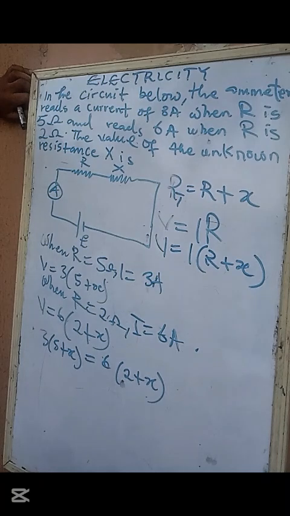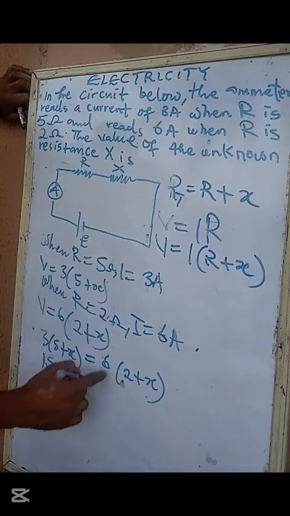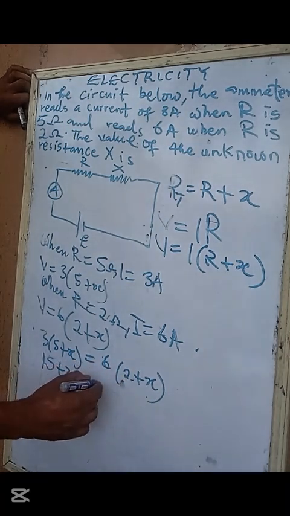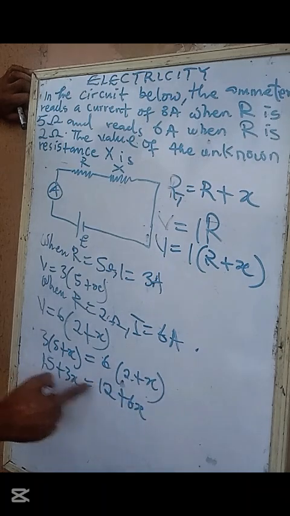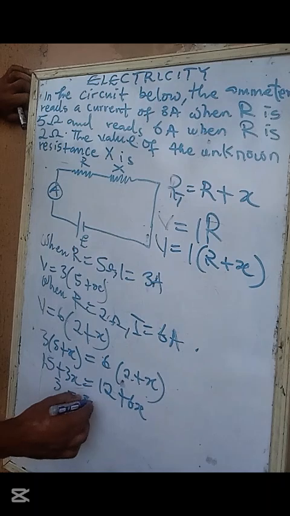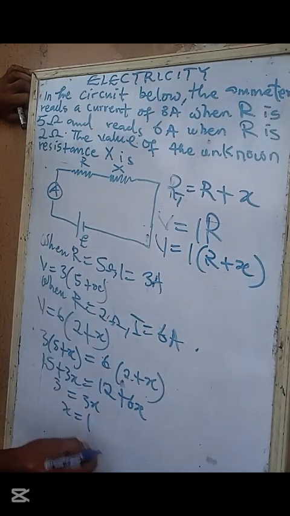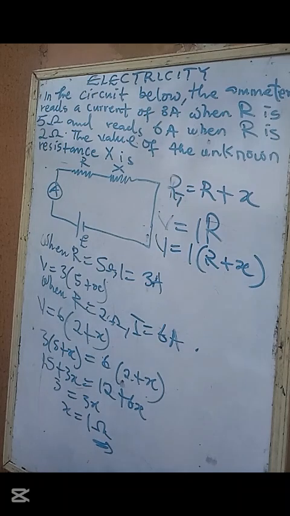You can expand it. 15 plus 3S, 2 times 2, 6 times 2, 12 plus 6S. So connect like this, S goes there, and you get 3 equal to 3S, and your S is equal to 1 ohm. So the value of S is 1 ohm. You can see that, right?